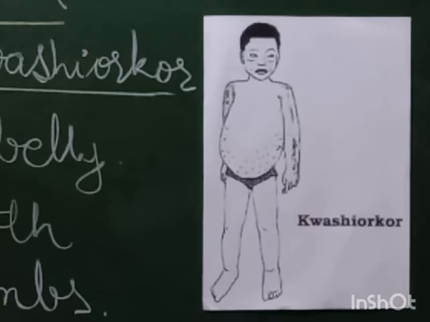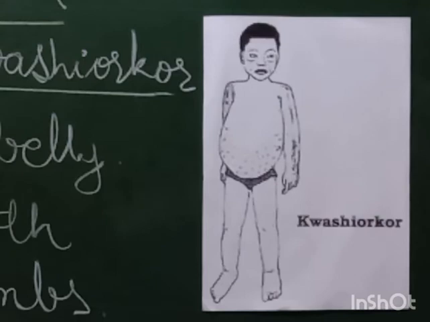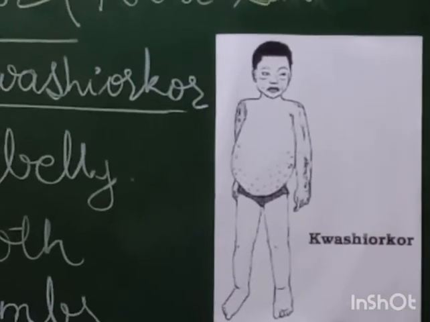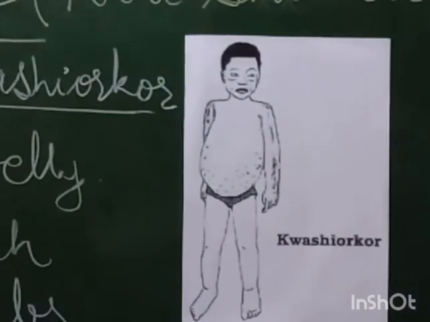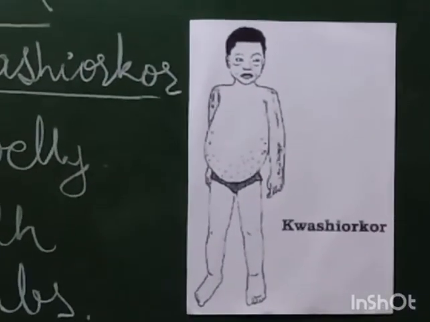A child suffering from Kwashiorkor, or lack of protein, can also suffer from mental retardation. Is that understood? And diarrhea. Diarrhea means loose motion. So these are the symptoms seen in a child suffering from Kwashiorkor. Kwashiorkor is caused due to the lack of proteins, right?